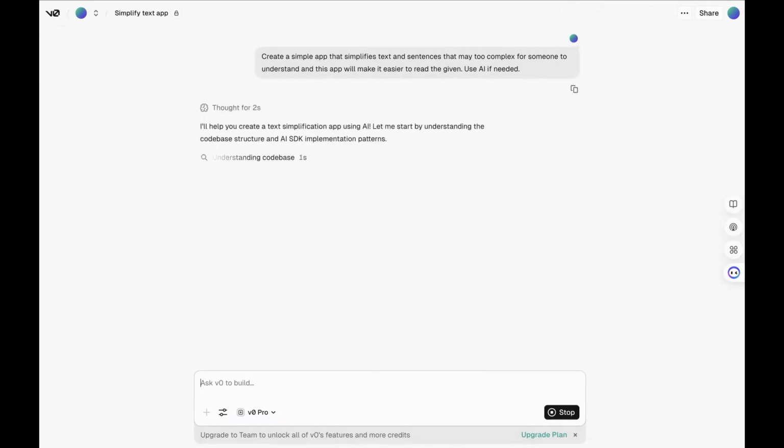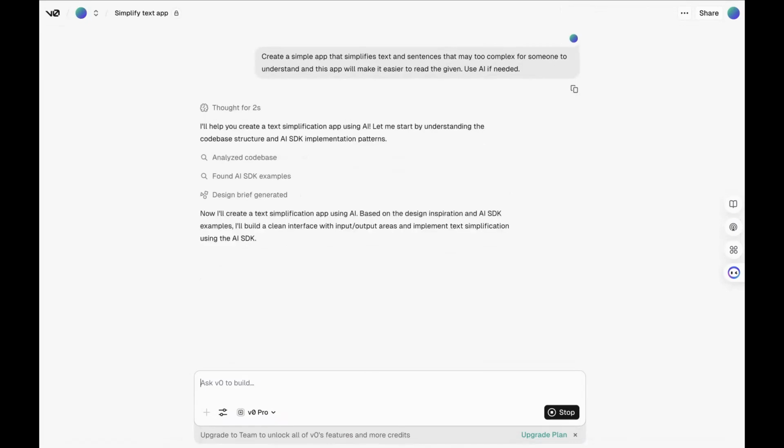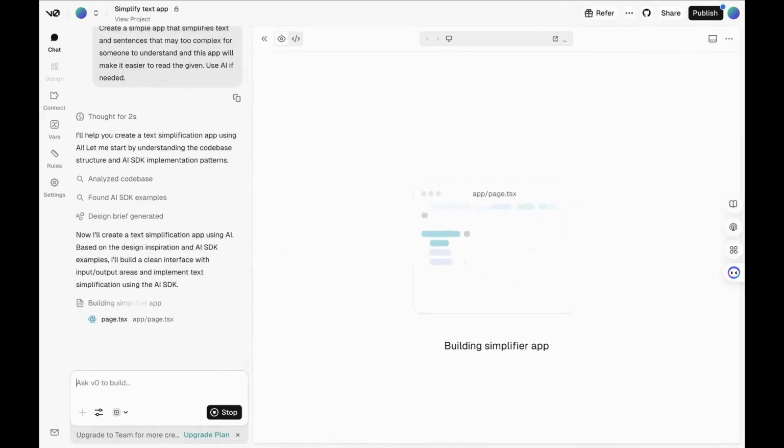So we just sit back and wait for the AI tool to generate the app for us. It gives us information on what it's going to be doing and what it's adding to the app. This is also something I didn't cover yesterday, but it tells you exactly what it did, outside of the coding part as well, talking about the different things that it used to create this. So now it's creating your app here.